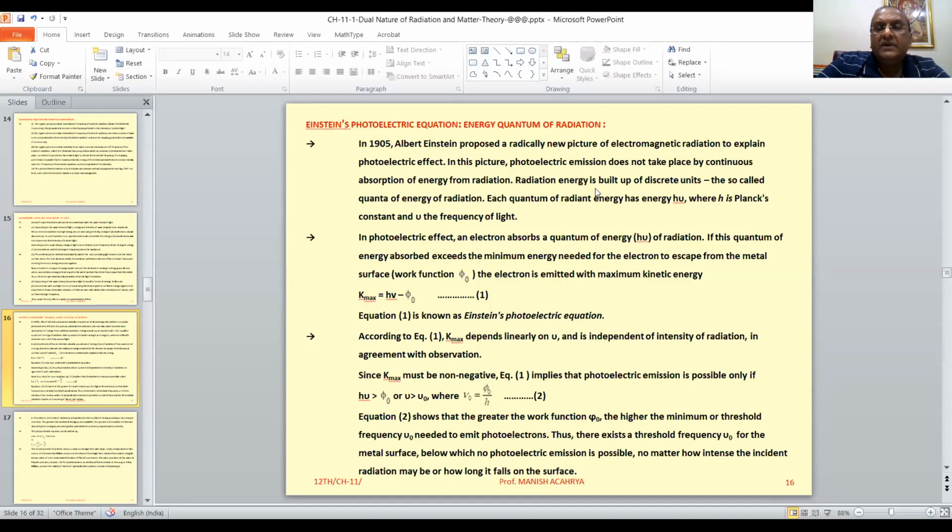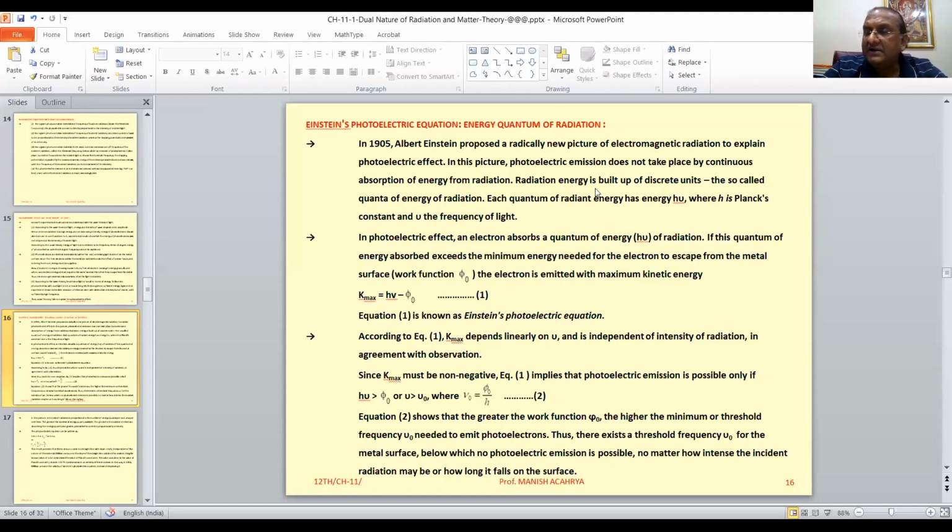And this particular phenomenon, that is instantaneous one, means as soon as the radiation, or we can say light, is incident, within the time interval of nanosecond, the electrons are emitted.